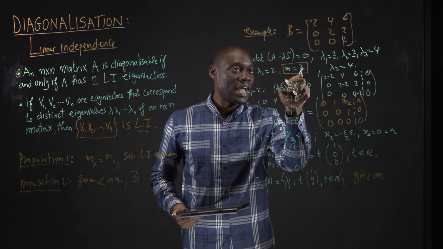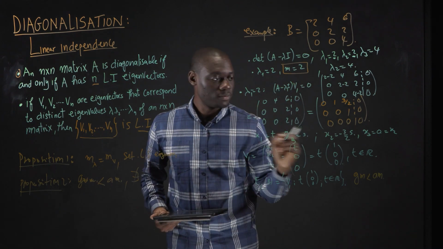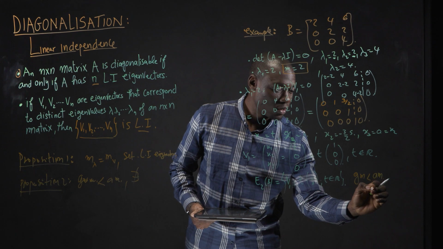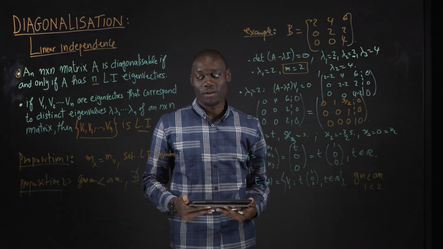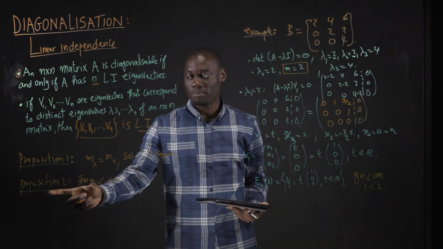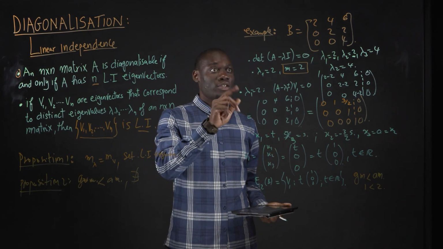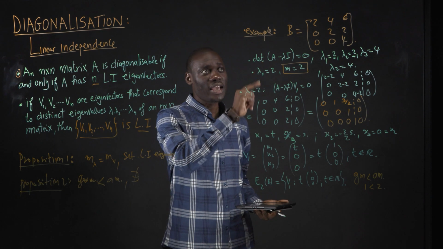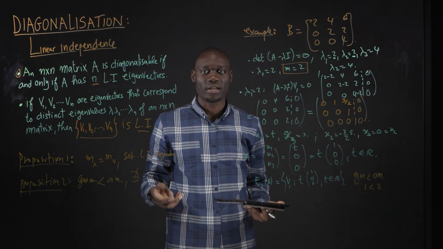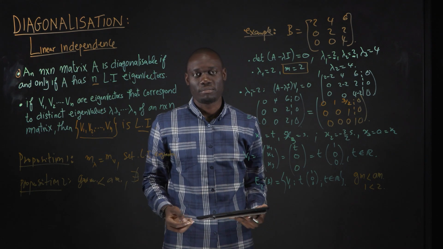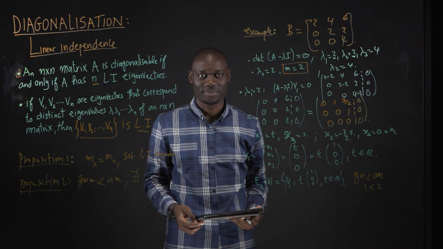The algebraic multiplicity is 2 and the geometric multiplicity is 1, so you have 1 less than 2. And this therefore means, employing the second proposition, that there does not exist a set of linearly independent eigenvectors of matrix B.